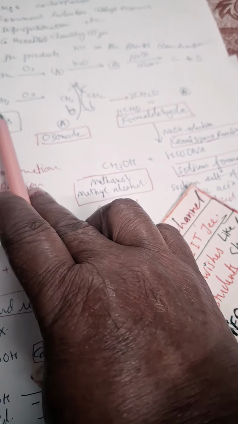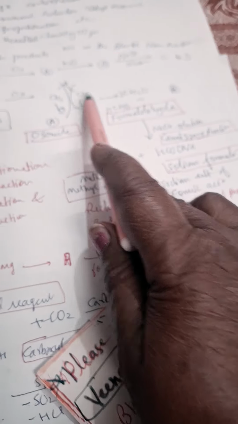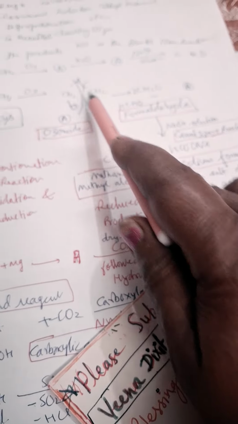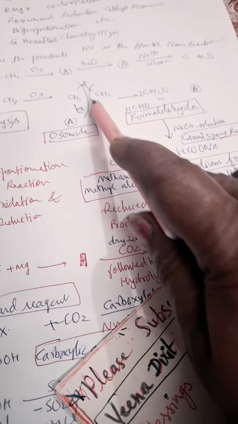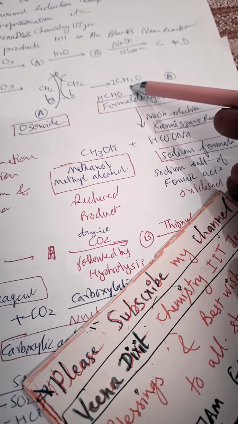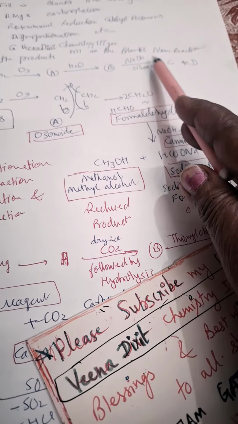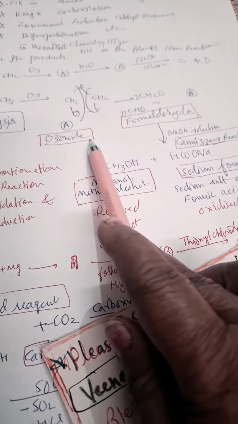So CH2=CH2, what will happen? With O3, ozonide formation will take place. Here the double bond will break and the ozone will join to both of the CH2 groups and form a ring. This is called ozonide. The three oxygens are adjusted like this and then breaking will occur. So we'll get 2 moles of formaldehyde, and since B reacts with NaOH, A is ozonide,